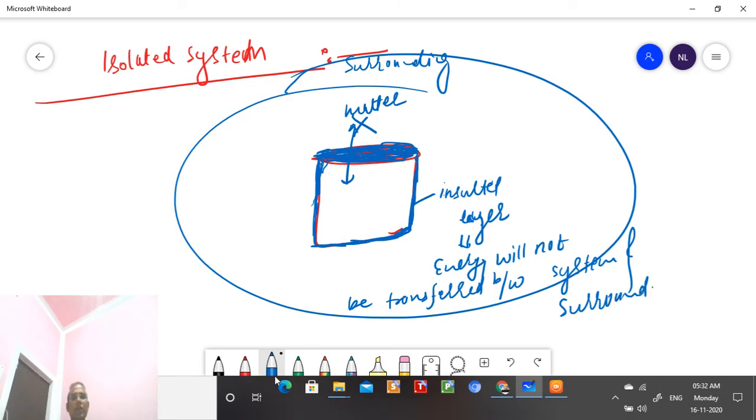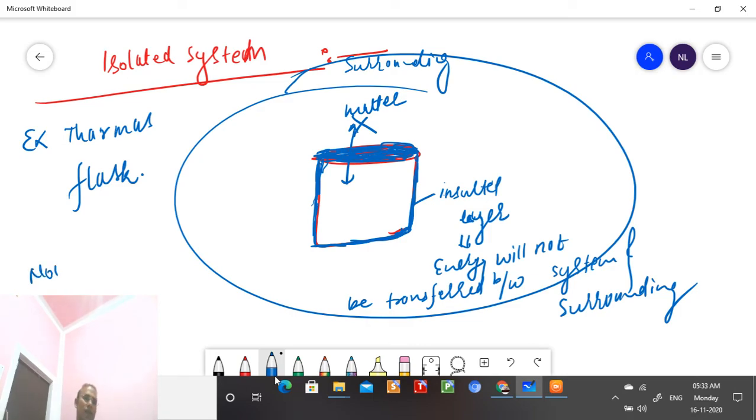And dear student, one more point that we have to keep in mind is that no system is 100% isolated. An example is a thermos flask, where you are putting hot water or hot tea. The thermos flask does not get cool even after several hours. That is an isolated system.